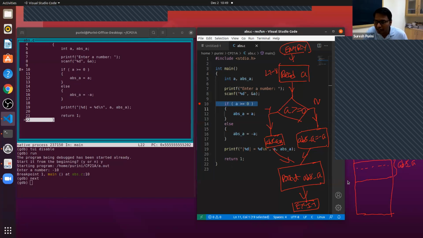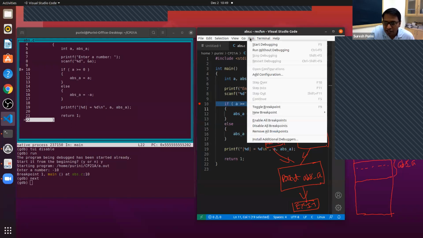Line number 17, technically there is no instruction on line number 17. After line number 16, the next valid instruction to execute is line 19. Line 18 also is empty. If there is something there, then it will go to line 17.